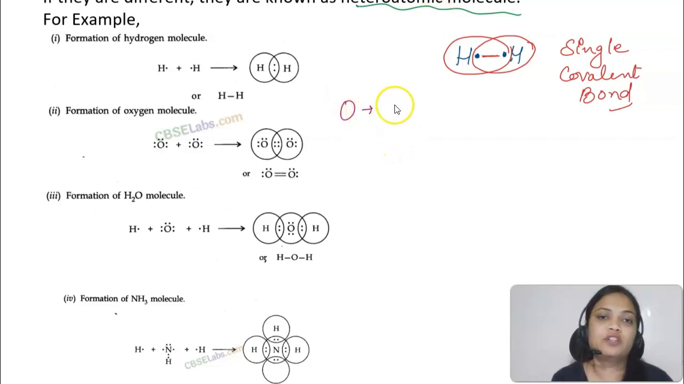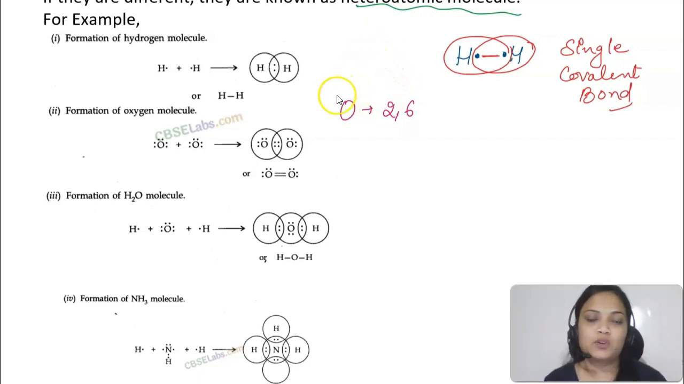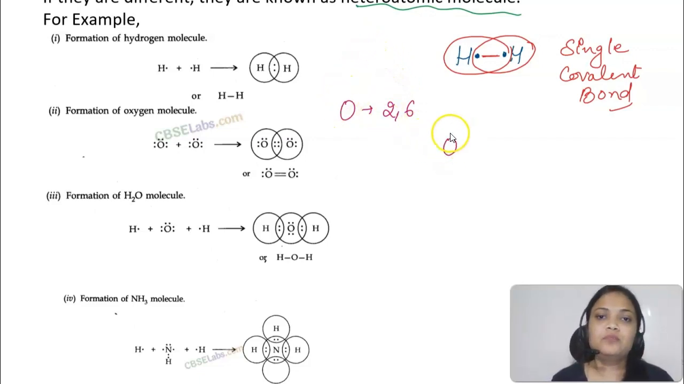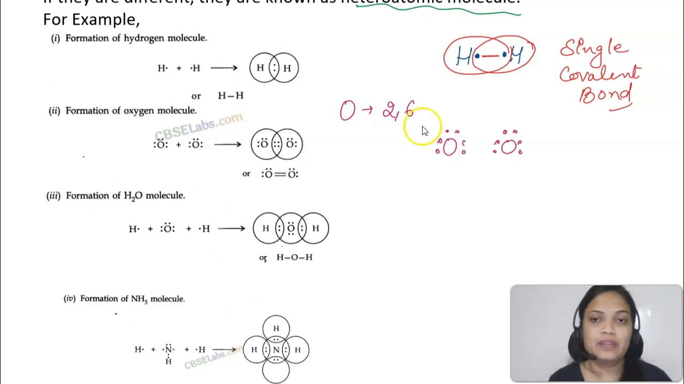Now what is the configuration of oxygen? 2,6. Oxygen needs 2 electrons to become stable, right? So I will draw the 6 electrons that oxygen has in the valence shell, and this oxygen atom also. Now it will be sharing 2 electrons, not just one, because sharing one would make it 7 and the octet would not be complete. So 2 electrons would be required. So it will be sharing 2 electrons like this, and this atom like this. So how many electrons are shared? You can see a total of 4 electrons are shared.